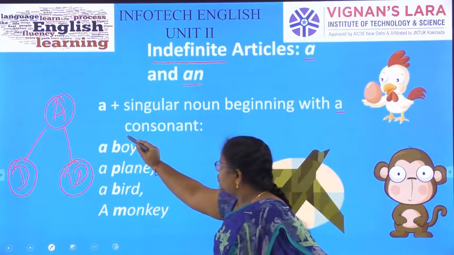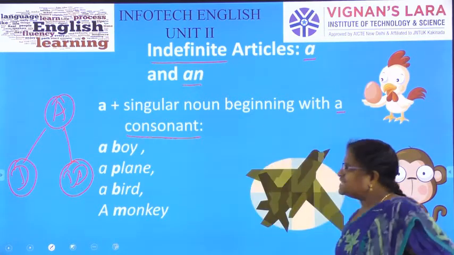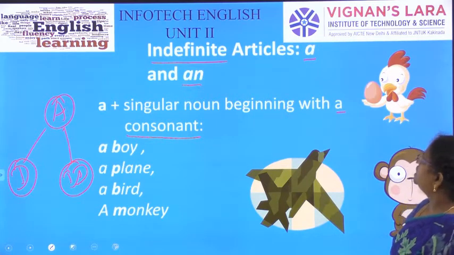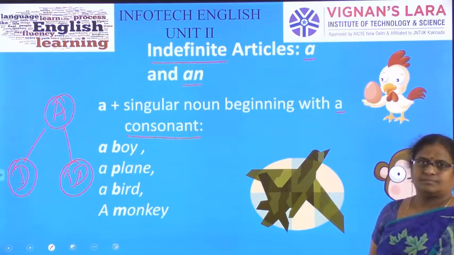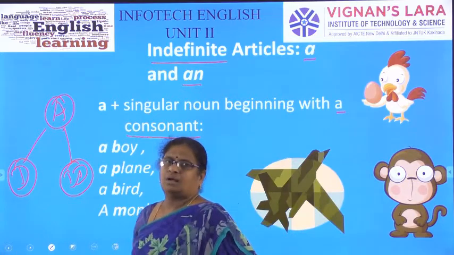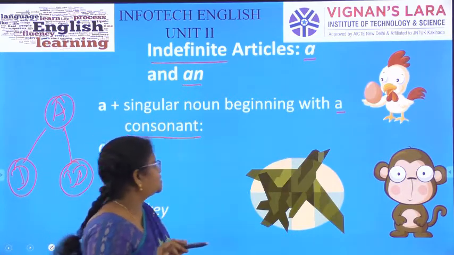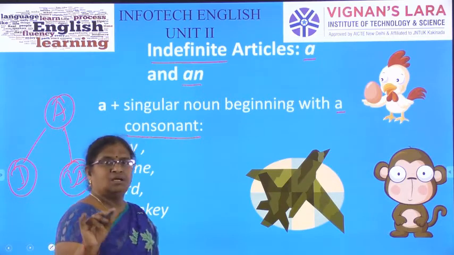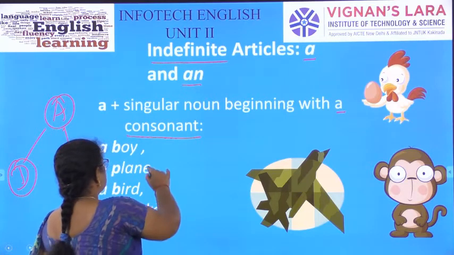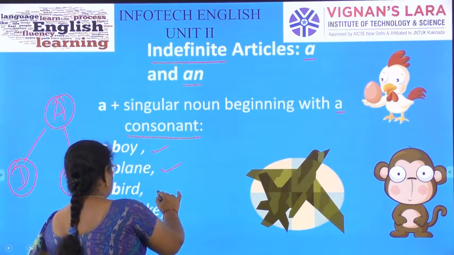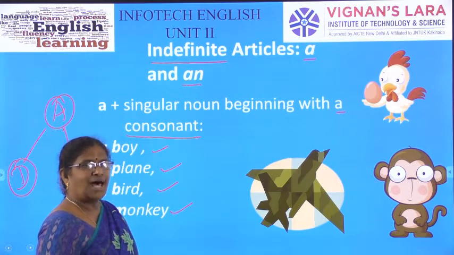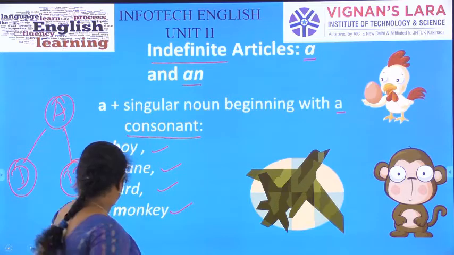Simply remember, before a singular noun that starts with a consonant, we have to use the indefinite article a. Examples here are a boy, a plane, a bird, a monkey.